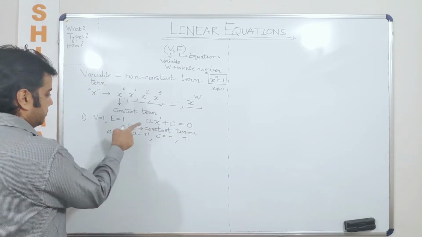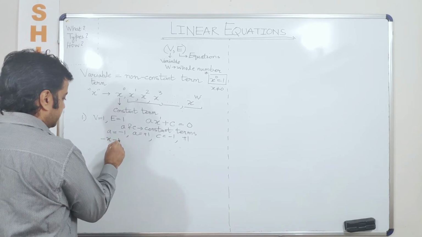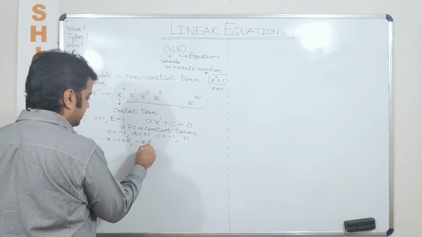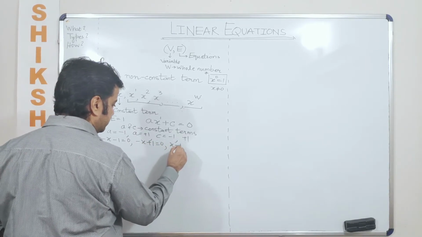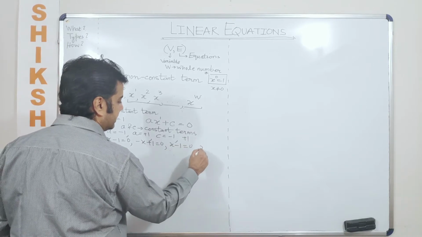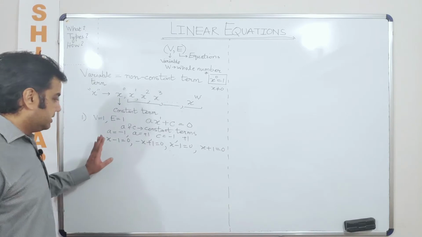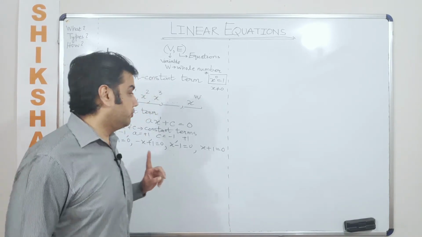So in one case you'll be getting what? Let's say minus x minus 1 is equal to 0. Next case you can say minus x plus 1 is equal to 0. Next case you can say x minus 1 is equal to 0. And the next case here is x plus 1 is equal to 0. So these are 4 different equations that you have formed.